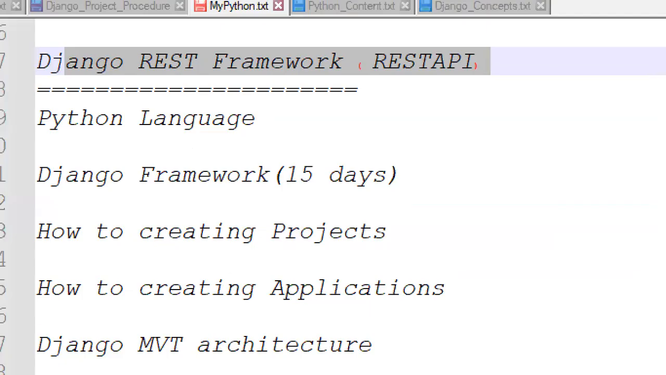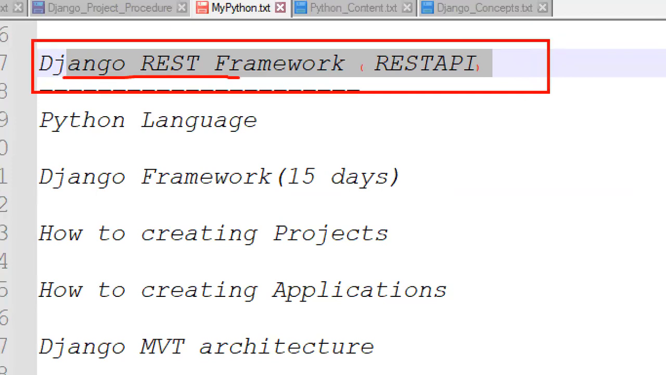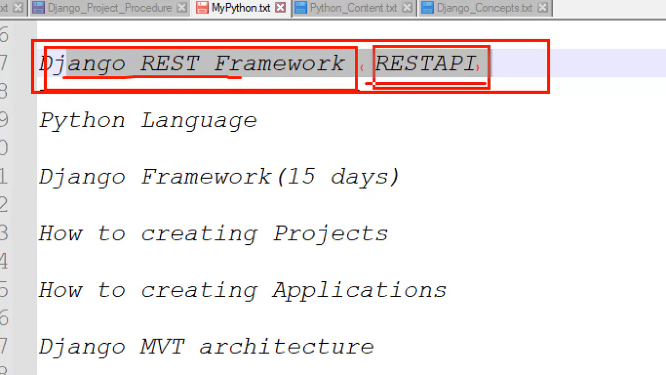In this course, we are going to learn about the Django REST framework, also called REST API, guys. Java REST API is different, Python REST API with Django is different, and .NET REST API is different. Whichever language you are learning, you learn that language's framework, and then that language's related APIs.